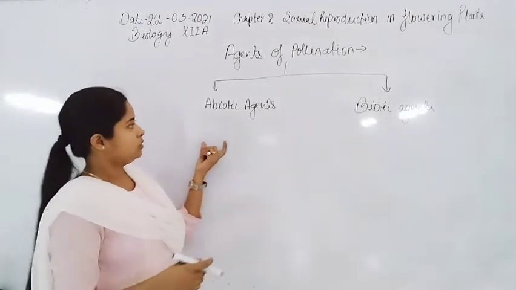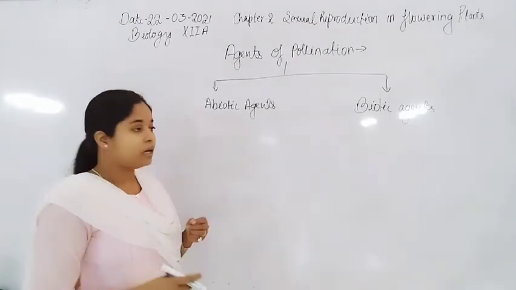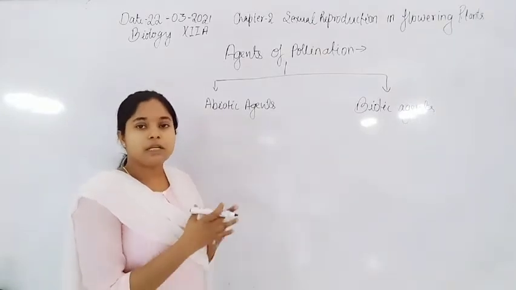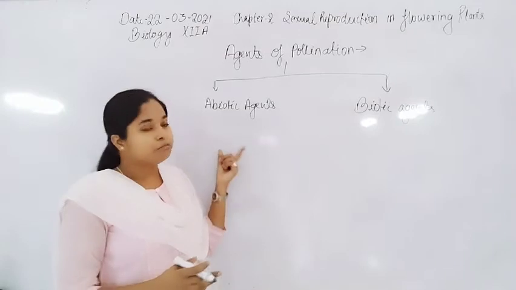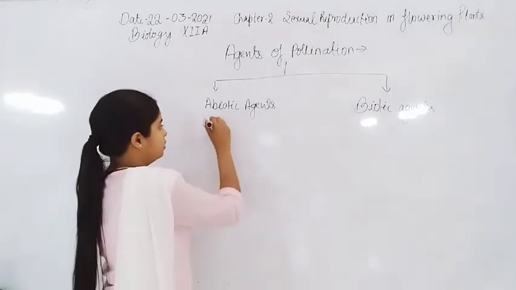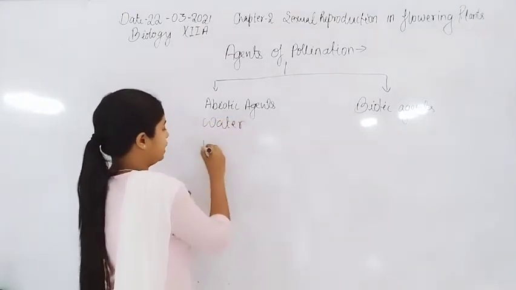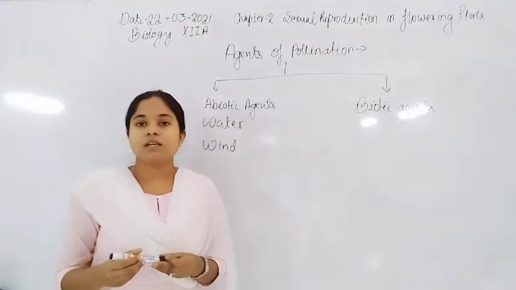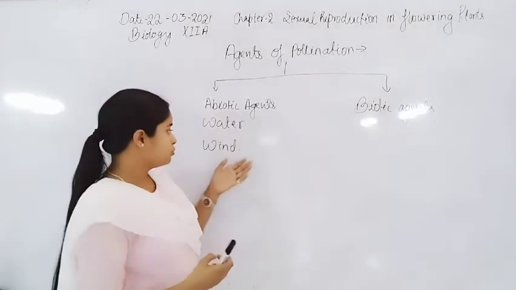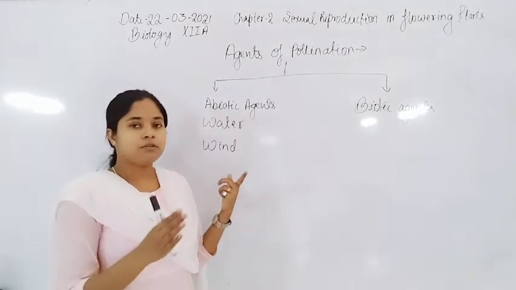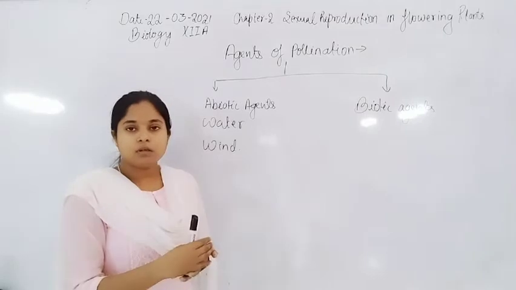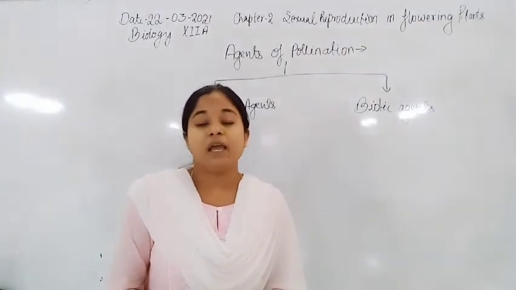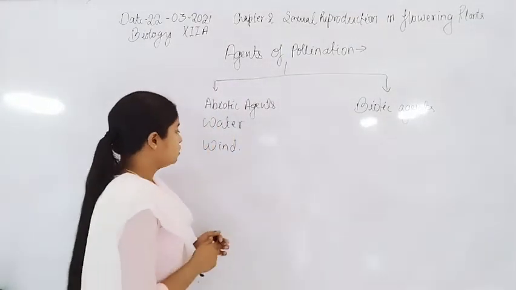In the abiotic agents, there are two different types, that is the water and the wind. Both water and wind function as abiotic agents. Wind helps transfer pollen grains from one flower to another, from the anther to the stigma of a flower.